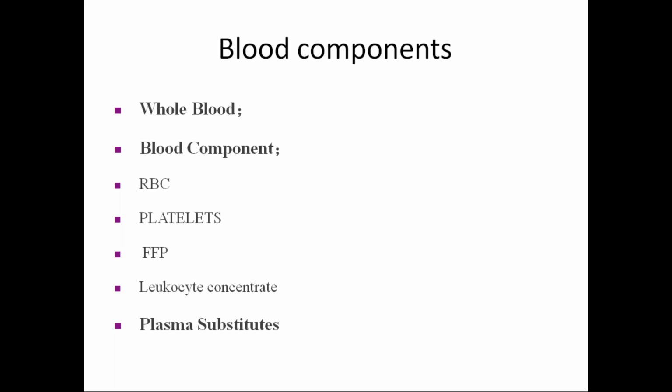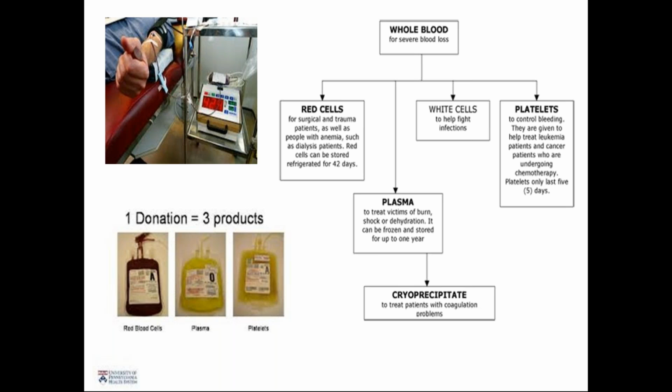Okay. So what are the blood components? Whole blood and blood components: RBCs, platelets, fresh frozen plasma, leukocyte concentrate, and plasma substitutes. So, when do we give whole blood? For severe blood loss. What are the components of whole blood?